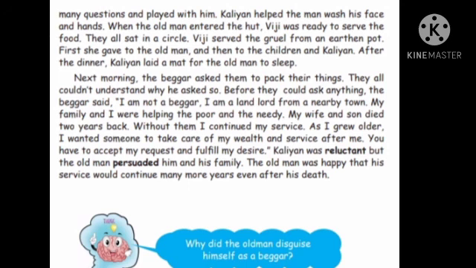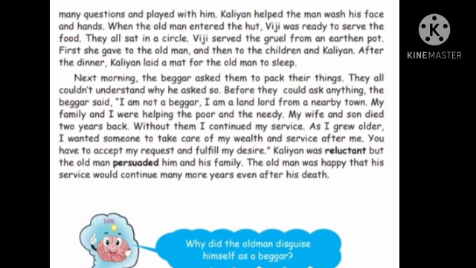So you have to accept my request and fulfill my desire. He is requesting the poor people to go along with him, and fulfill means satisfy his wish, his desire. Kaliyan was reluctant.